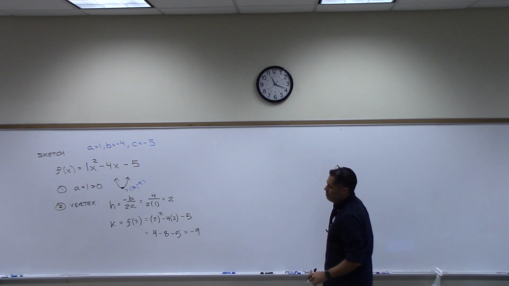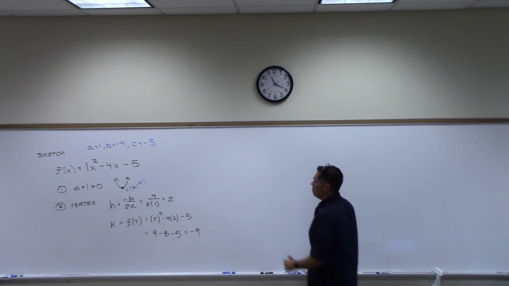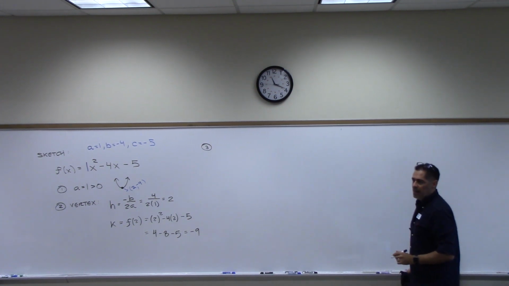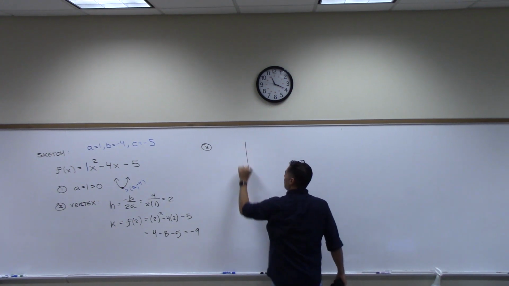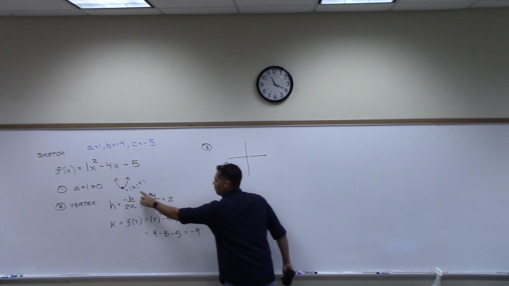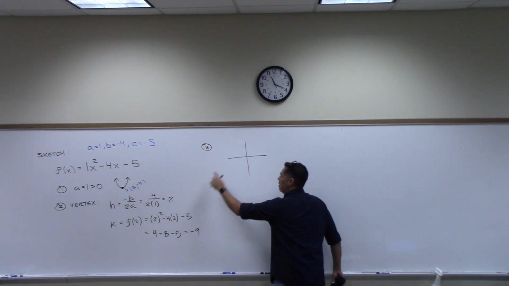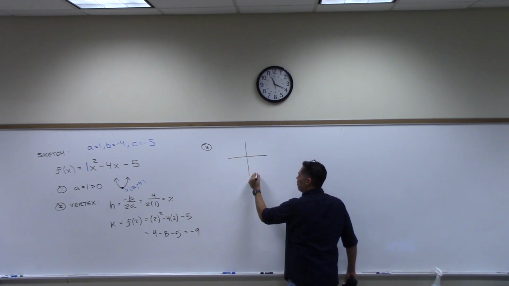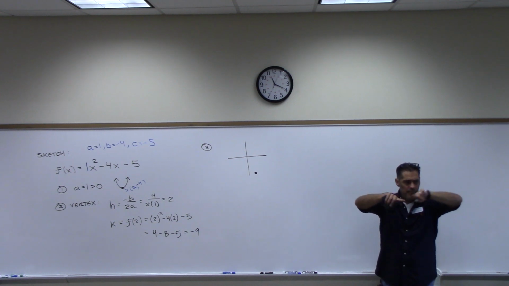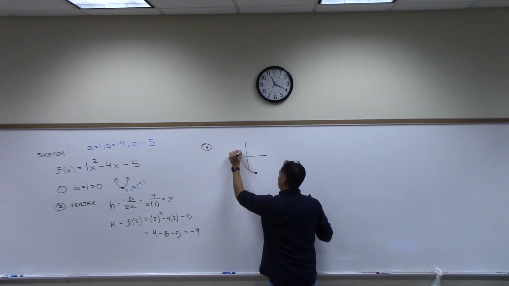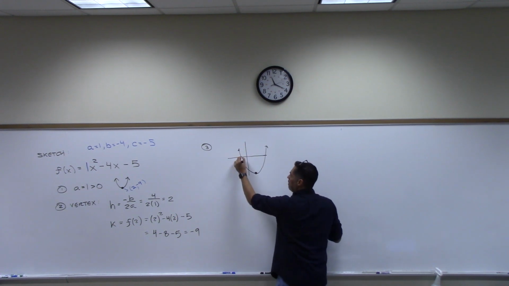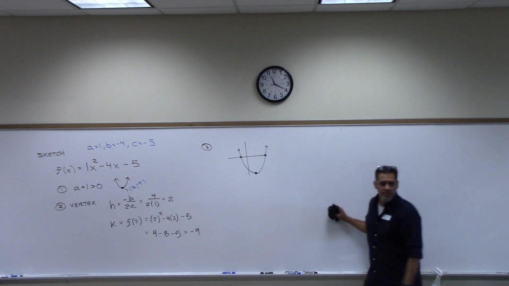All right. So we've got the vertex, yes? Yes. 2, negative 9. Third step. Quick sketch. So what we're going to do is draw a quick little picture of what we have, starting with the vertex. The vertex is at 2, negative 9, which means I go to the right 2, down 9. So somewhere down here I have a vertex, right? And then my parabola opens up from there. The reason why we do that sketch is to see how many x-intercepts we have. And you can see here we have 2 of them, right? And so now we have to go find them. That's going to be step 4.